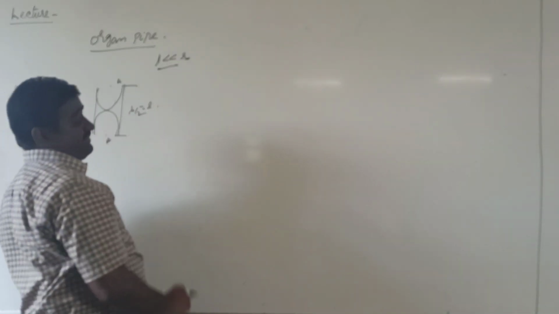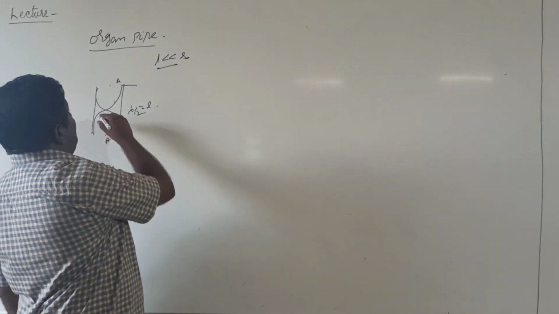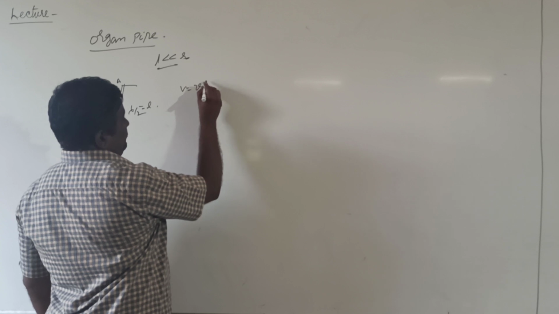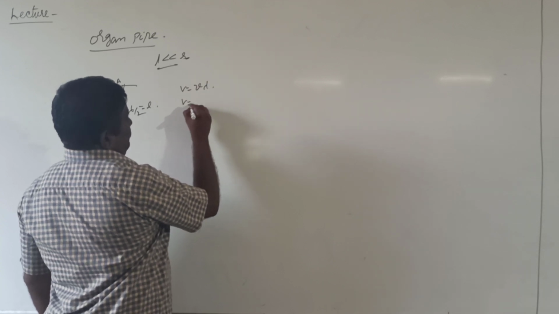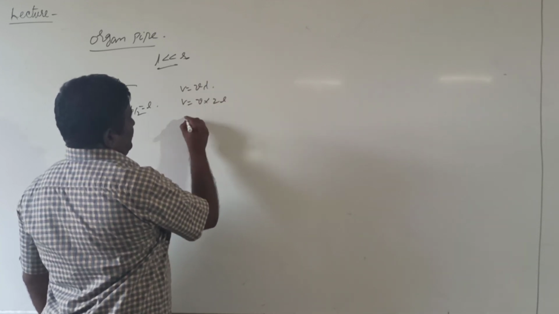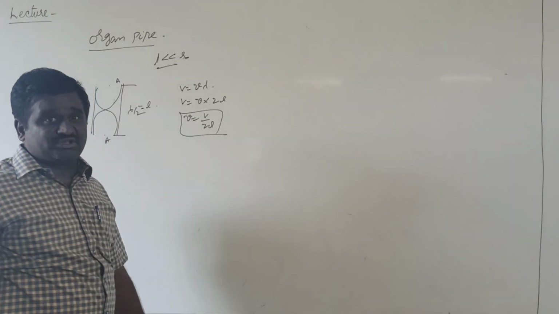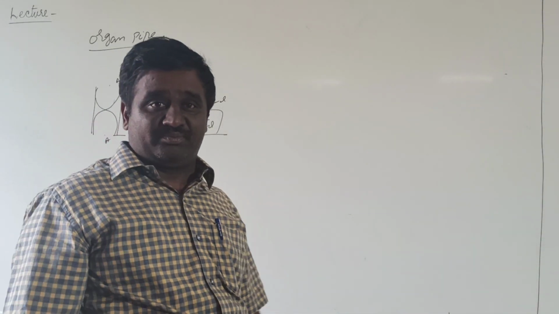So if the frequency of the vibrating open pipe is taken as mu, then from the equation V equal to mu lambda, V equal to mu into 2L. Mu equal to V by 2L is the fundamental frequency or first harmonic of the open pipe.